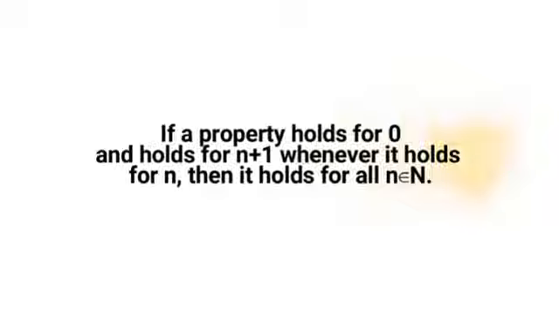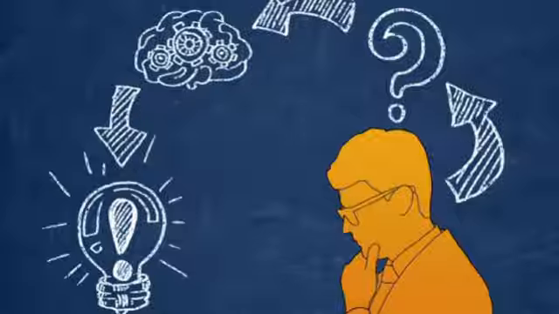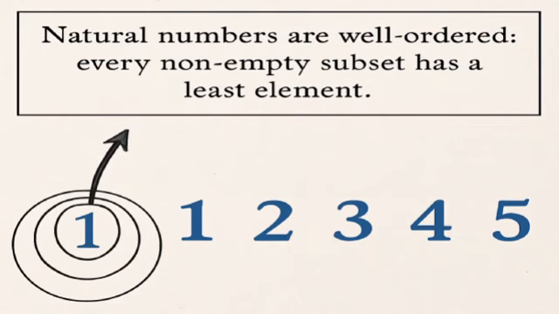This fifth axiom means that we are able to prove that something is true for all natural numbers. It is the backbone of most proofs in number theory and computer science. Also, natural numbers are well ordered. Every non-empty subset has a least element. This property lets us make firm, logical statements about how numbers behave, even into infinity.